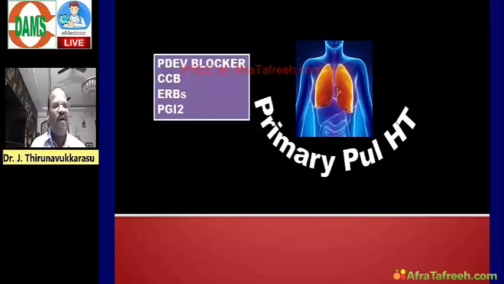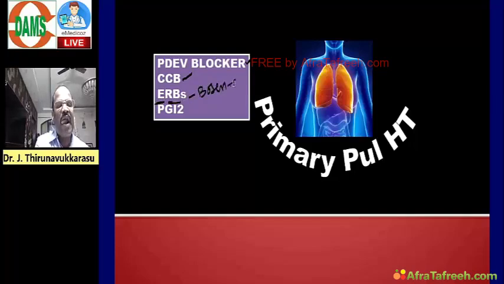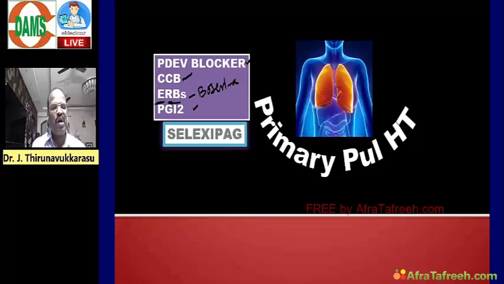For example, we have PDE5 blockers like sildenafil, tadalafil, CCBs like nifedipine, endothelin receptor blockers like bosentan, and then prostacyclin (PGI2) analogues like epoprostenol, treprostinil, like that.